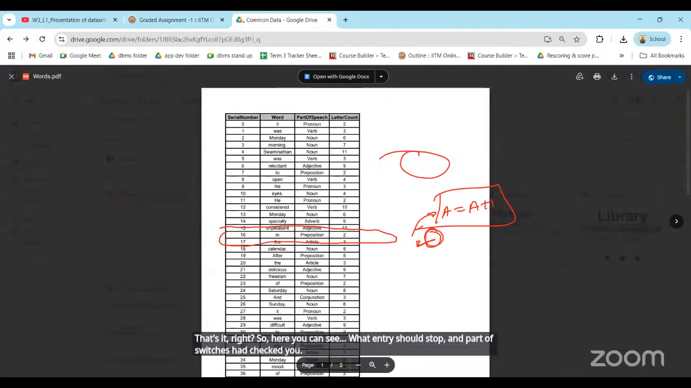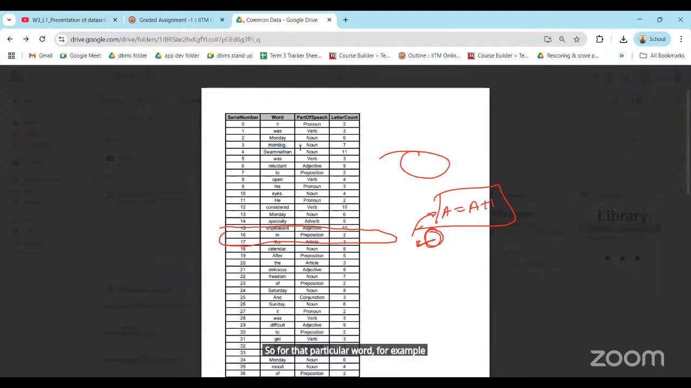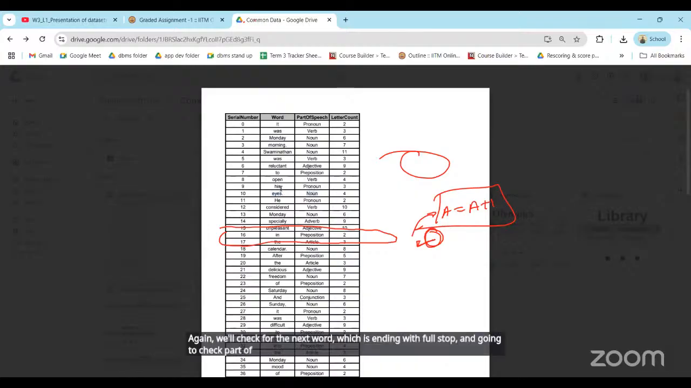So for that particular word, for example, "morning" is there. Is the part of speech adjective or not? No, that is not correct. So we are not going to increment the count. Again, we'll check the next word which is ending with a full stop and check whether the part of speech is adjective or not. That's it.